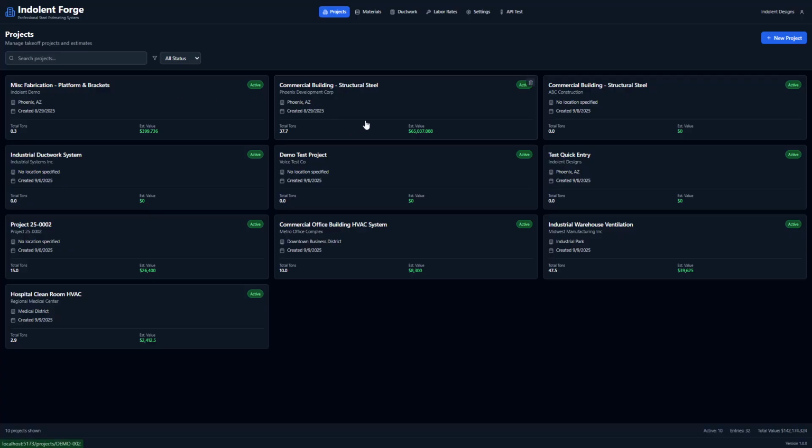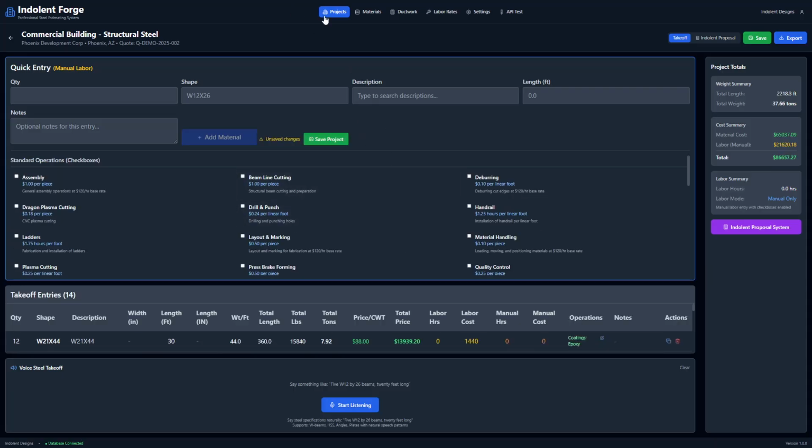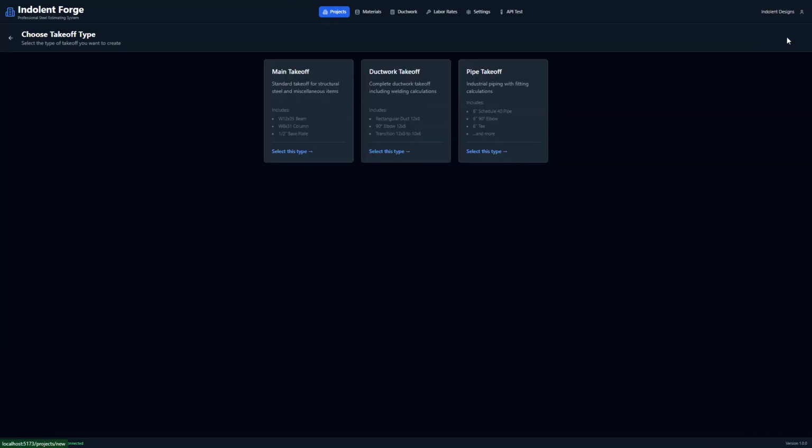This is a web-based version of an Excel takeoff spreadsheet. This is the project homepage, which contains all projects. You can add a new project here. There are different types: a main takeoff, a ductwork takeoff, and a pipe takeoff. Today we're going to focus on the main takeoff page.